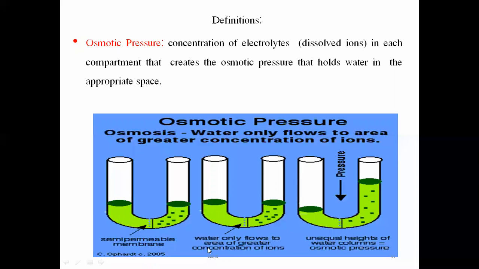Water flows from the area of lower ion concentration to the area of greater concentration to solubilize all those ions, that's why there is generation of unequal height of the water columns.